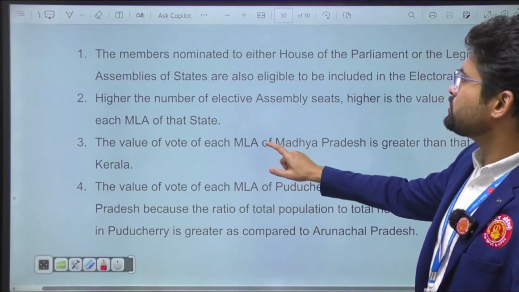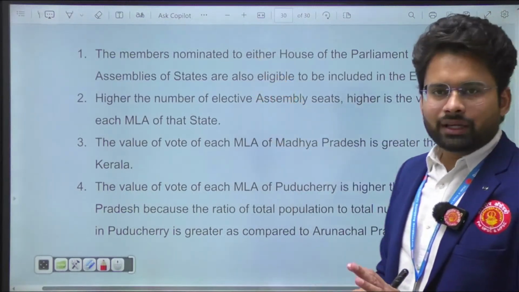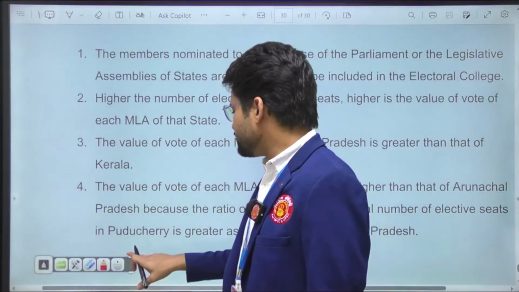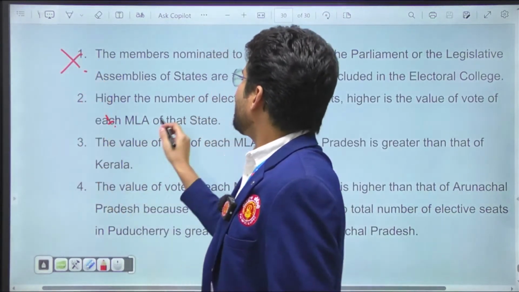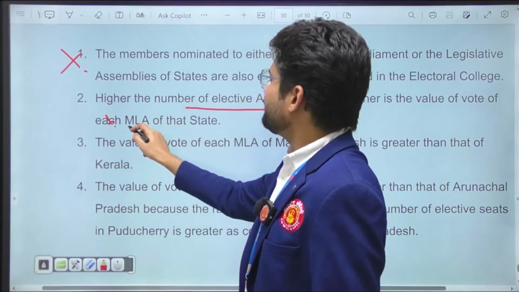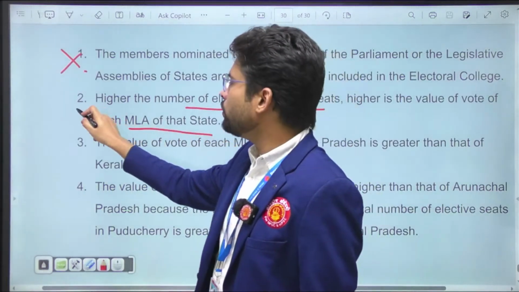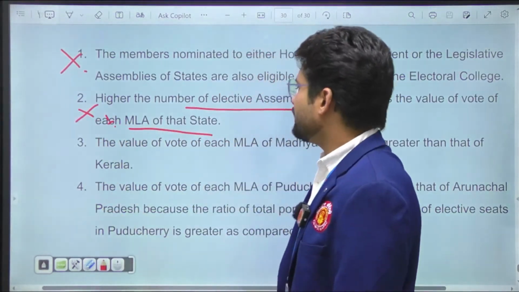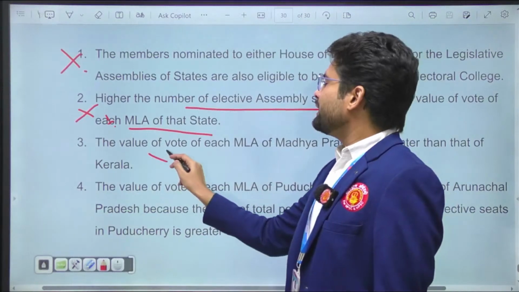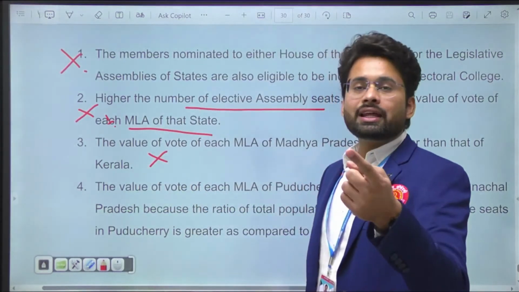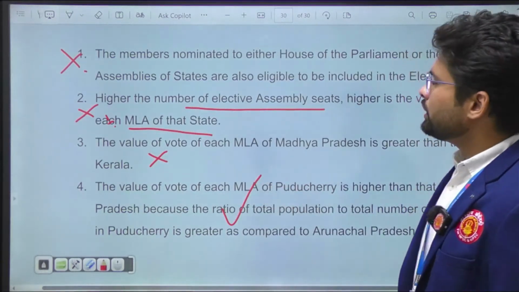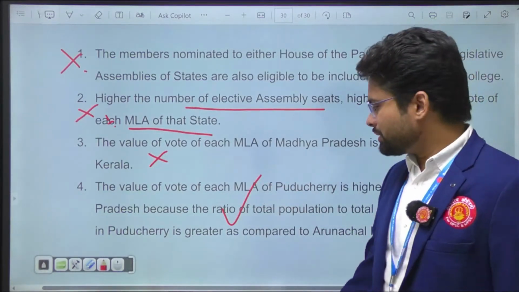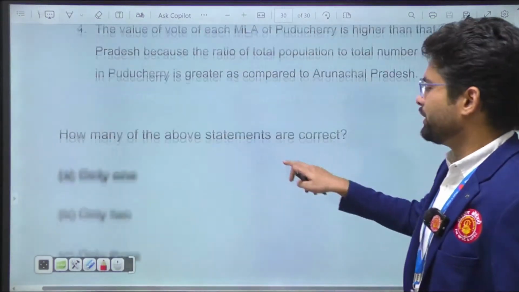Let's read the question again. The nominated members are not in our electoral college. Exactly, so the first statement is wrong. Okay, this is wrong: higher the number of assembly seats, more the value. Again, no, because they are inversely proportional. Here too they made a factual mistake, because the value for Kerala is more than Madhya Pradesh, and the fourth is right. Okay, so that's how our right answer becomes: only one statement is right.